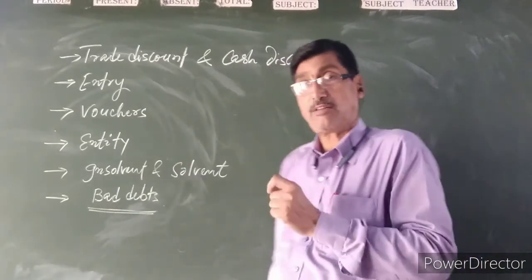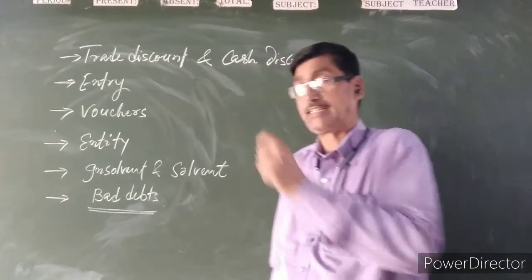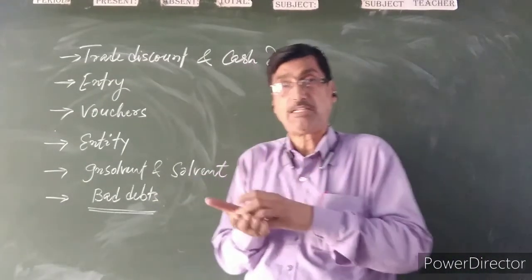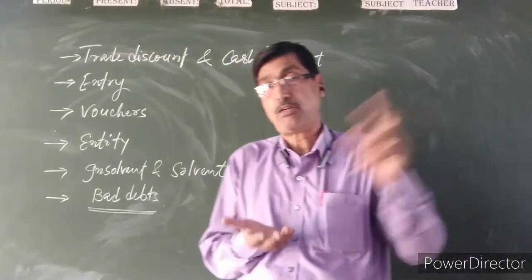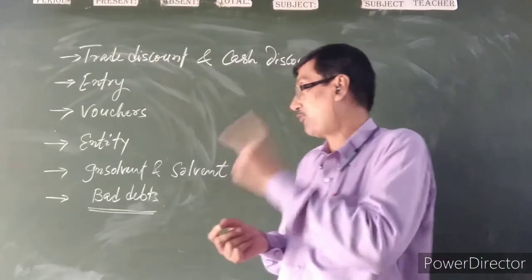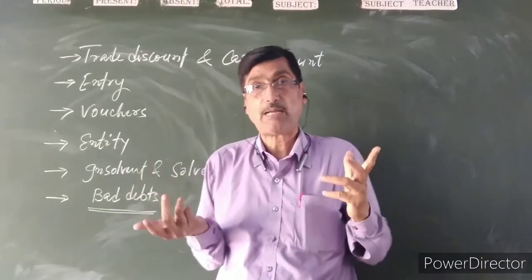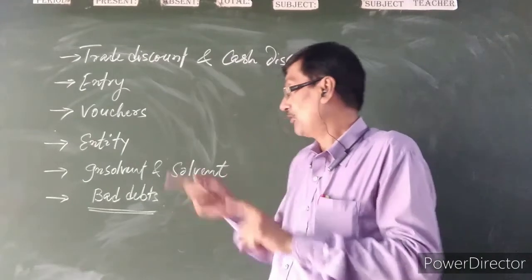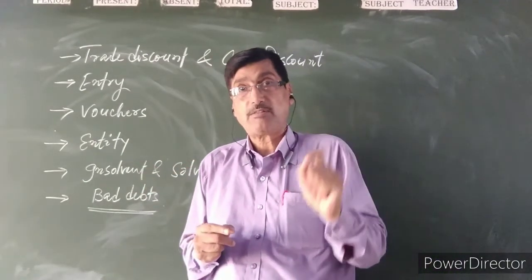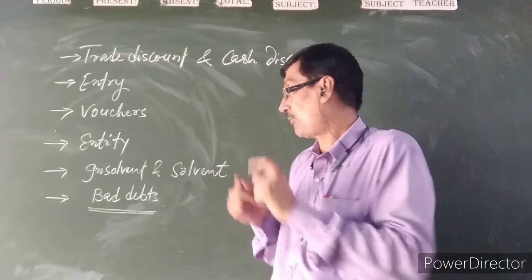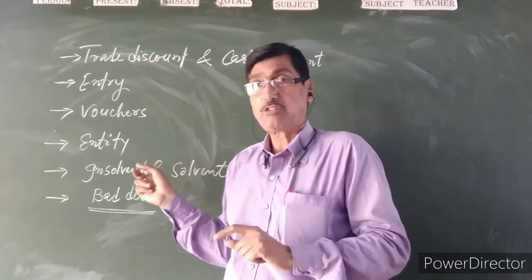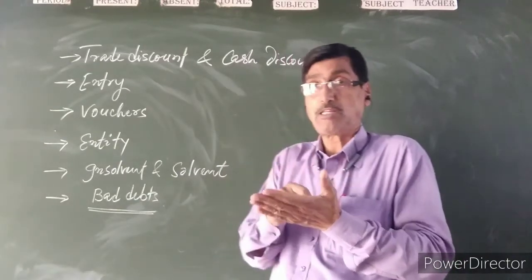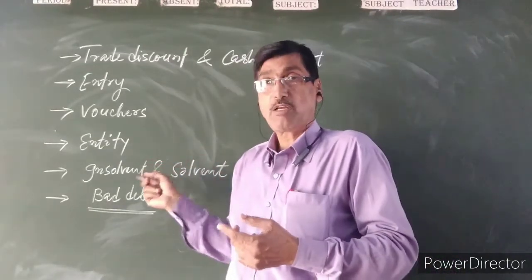Next, insolvent and solvent. Insolvent: when a person, business firm or any institution loses its payment capacity, the total value of the liabilities becomes more than the value of assets. That time the firm or person is unable to make the payment of the liabilities, so that person applies for the declaration of insolvency, and such insolvency is declared by the court on application.